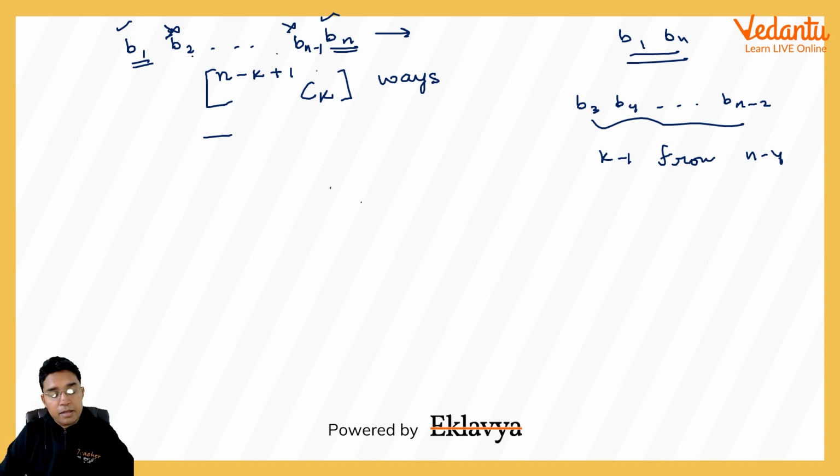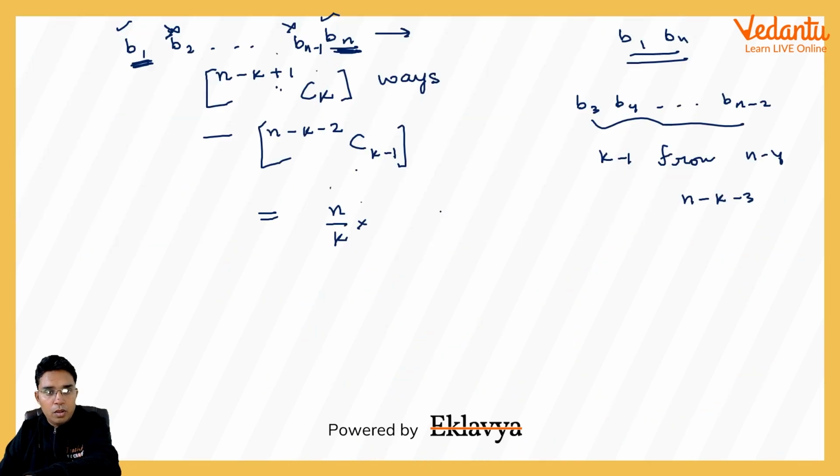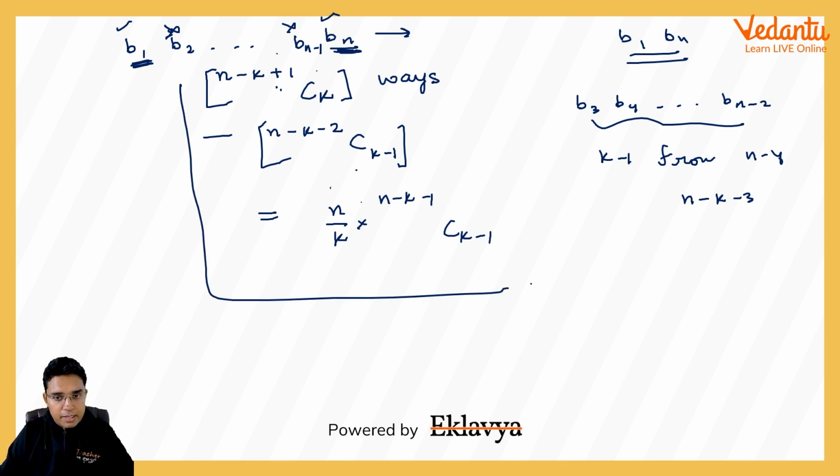We are just subtracting those cases in which B1 and Bn are both selected and no two are consecutive. So no two are consecutive, that means we will be having n minus k minus 3 white chairs, I think, the number of gaps would be n minus k minus 2, and the number of red chairs would be k minus 1. So these are those cases in which B1 and Bn both are selected. If you subtract from this, you will also get the same thing which I have written as n by k into n minus k minus 1 ck minus 1. You can check, this will be exactly the same thing.